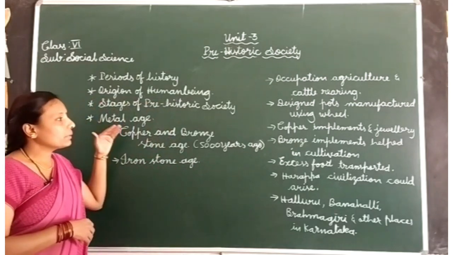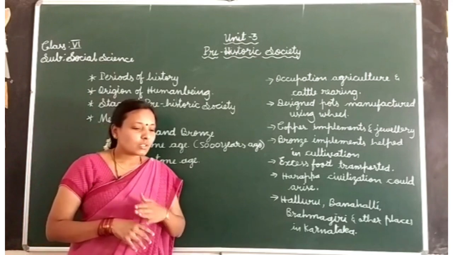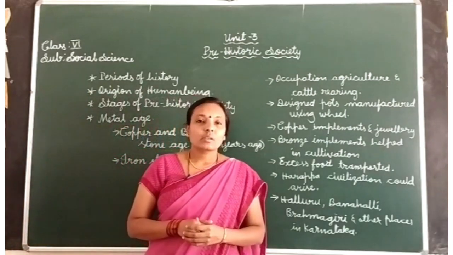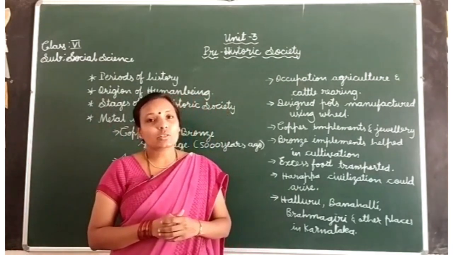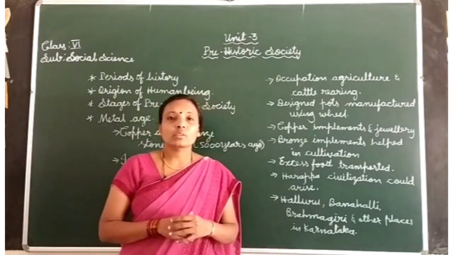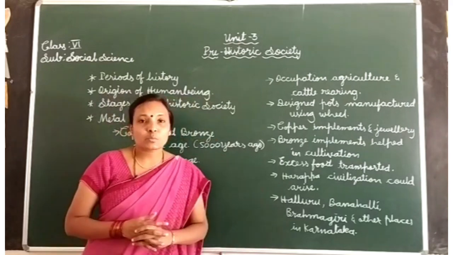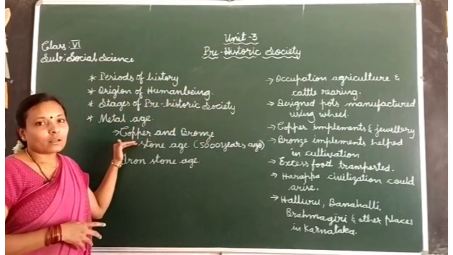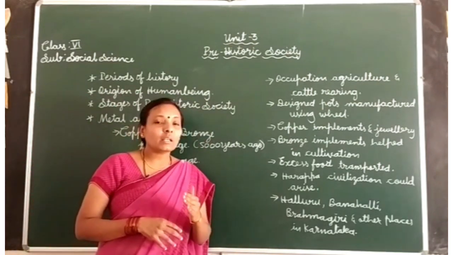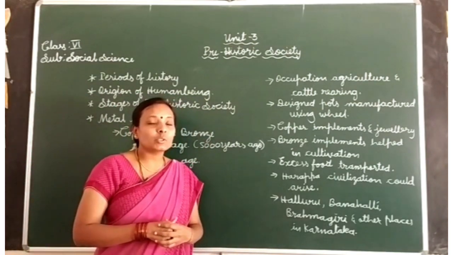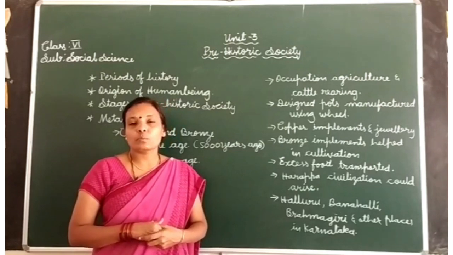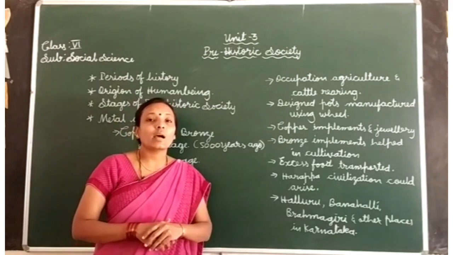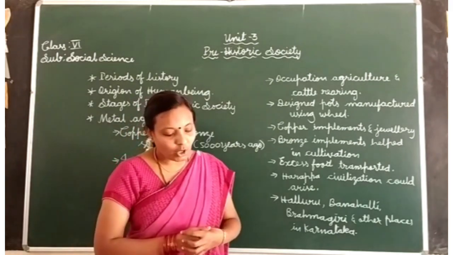In the end of the Neolithic age, he learned the use of metal. The first metal used by human being is copper. Later, by mixing tin and copper, he learned to use another metal, that is bronze. So bronze is an alloy and a harder metal. Alloy means